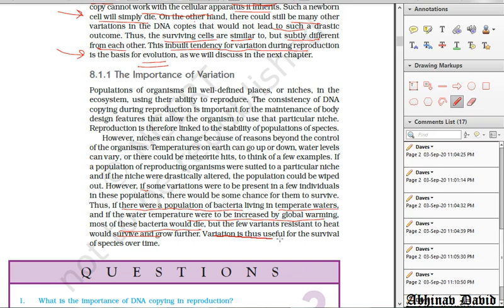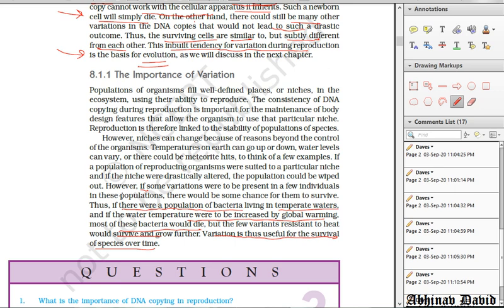So variation is useful for survival of species over time. Because of the variation, the entire species is not eliminated. Only few individuals die, but then some of them will survive and they will again increase in number and the species will continue to thrive. It will not be extinct. So variations are very important because variations help the organism to survive in the changing environmental condition.